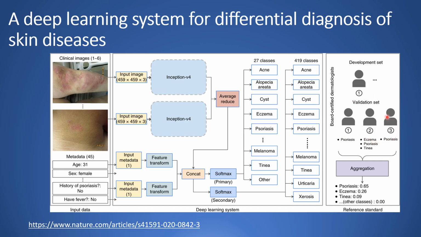Another interesting part in this paper is that they did the validation on 963 validation cases, where a rotating panel of 3 board certified dermatologists defined the reference standard. The deep learning system was non-inferior to 6 other dermatologists and superior to 6 primary care physicians and 6 nurse practitioners. The results highlight that this system can help the general practitioner to better identify and diagnose skin disease for close to 419 different kinds of skin diseases.